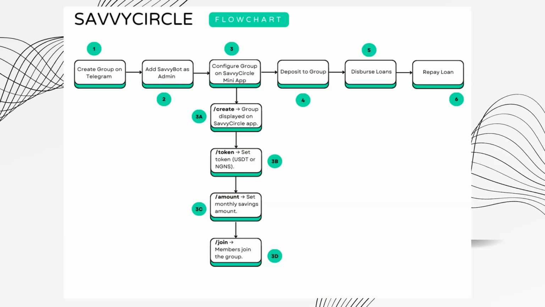So users will get 3x of their monthly savings. We do this so that one member will stand as a collateral, which is also the lender, while another member will be a borrower. So one member will get the loan, which is 3x, which will be 3,000 USDT, while the other member will wait until the first member who got the loan repays. So after disbursement of loan, this member A will then repay the loan. After member A repays the loan, member B will get the loan. So this is a lender. Like I said, one member is standing as a lender while the other is standing as a borrower, or you can say one member is standing as a collateral while the other member is a borrower.